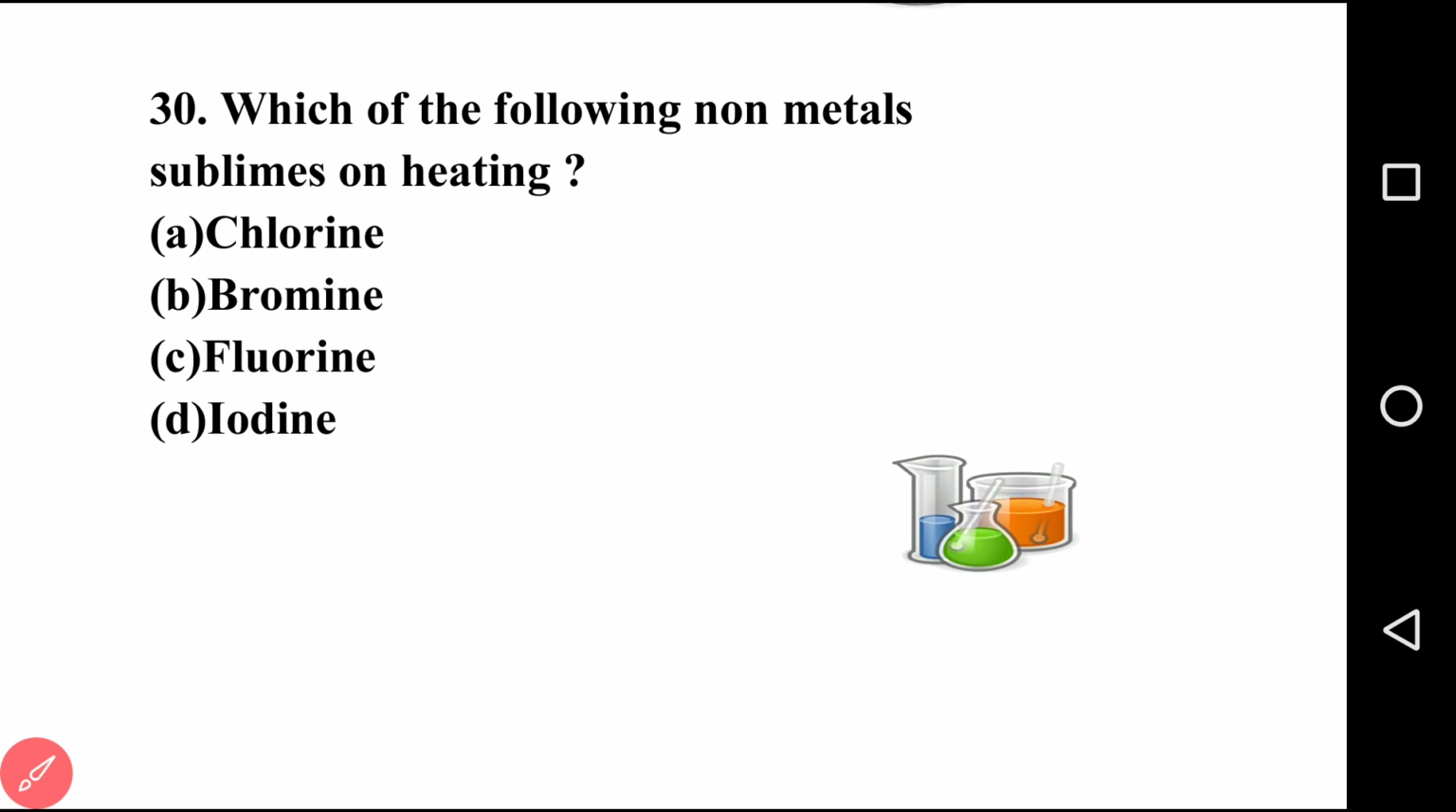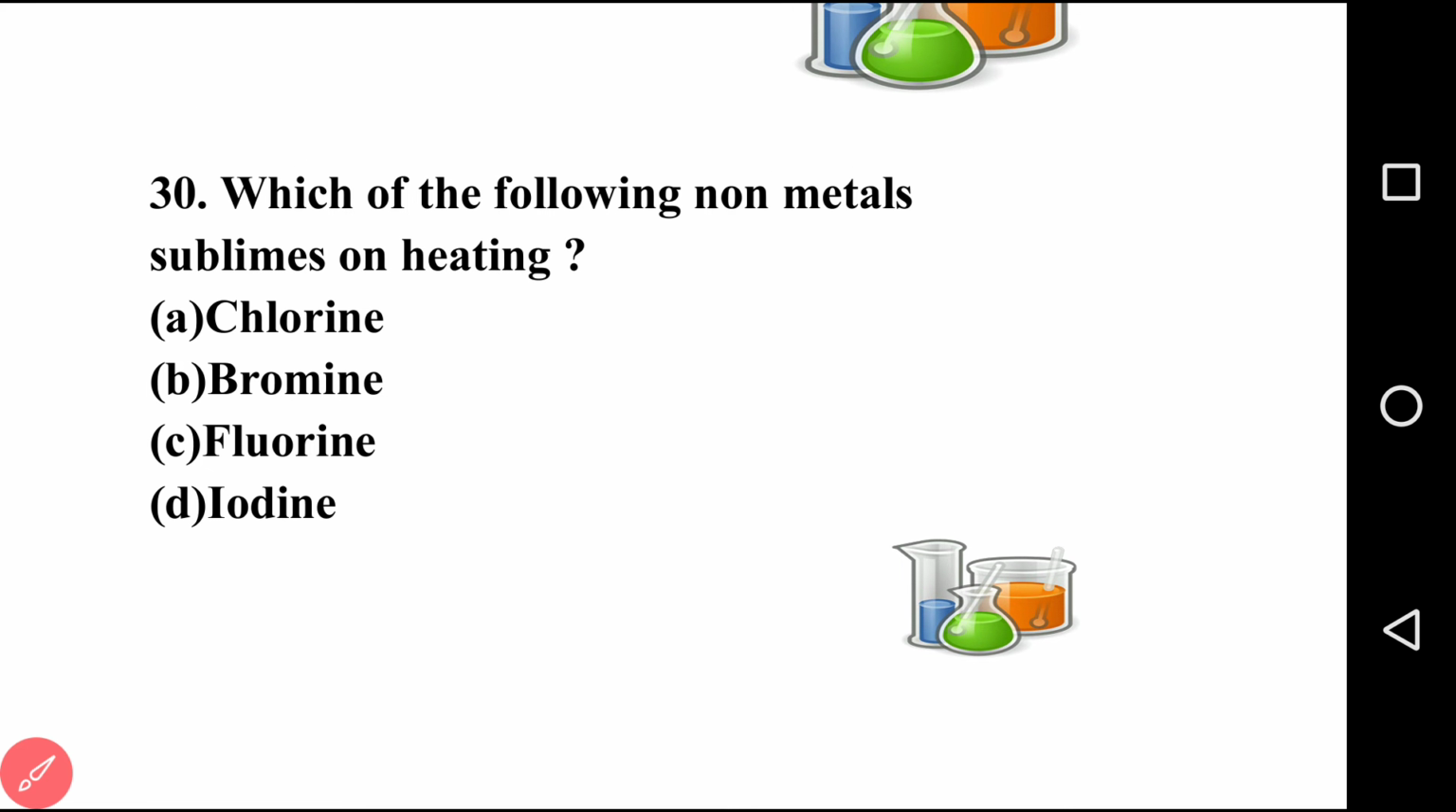Going to the next question, question number 30 on your screen. See this. Which of the following non-metals sublime on heating? There are four options. First is chlorine, second is bromine, third is fluorine, last is iodine. So I hope you solve this question.